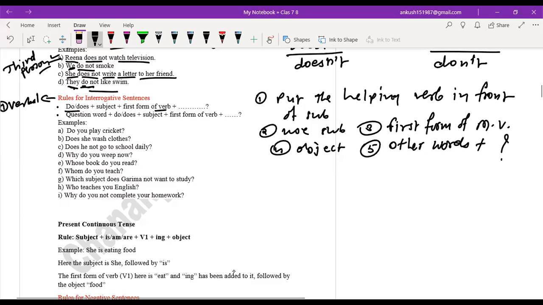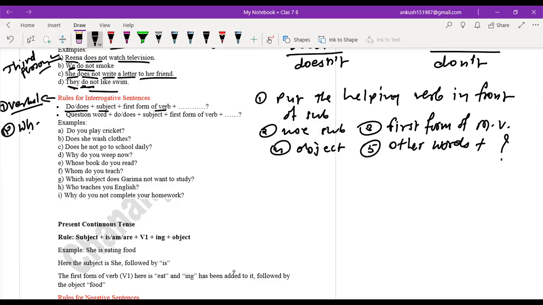First is the verbal type of question and second is the WH question. Whenever we make the sentence interrogative with verbal, we put the helping verb before the subject. If you want to make it a WH type of question, just put the WH word before the helping verb.